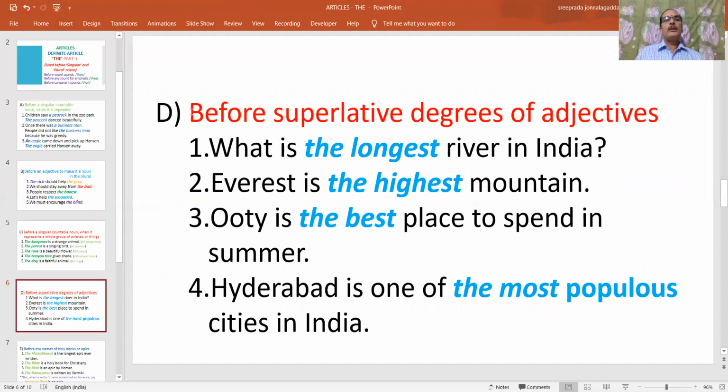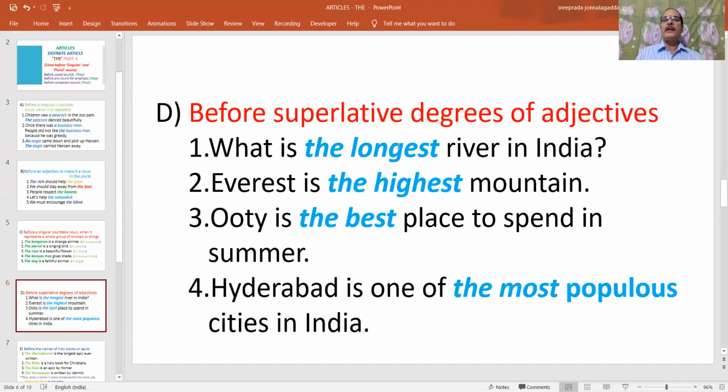Let us move on to the next point. The is used before superlative degrees of adjectives. Most commonly, we all know this point. First one, what is the longest river in India? Long, as we know, is the positive degree of the adjective, longer is comparative, and longest is the superlative.